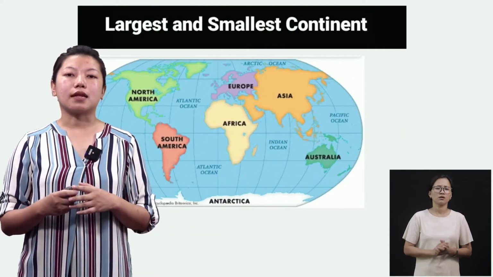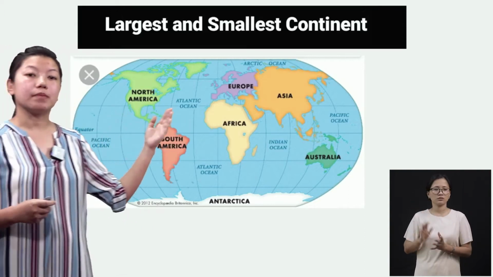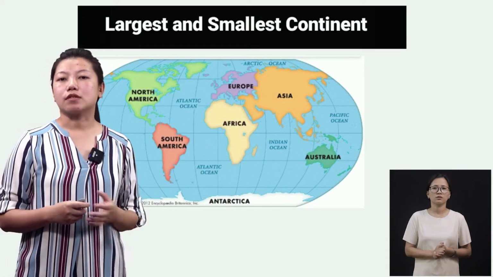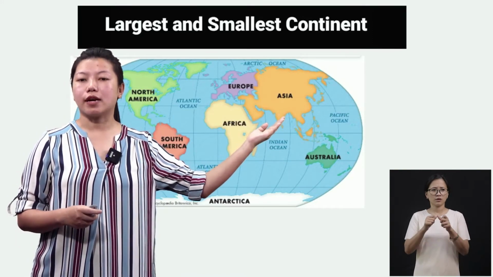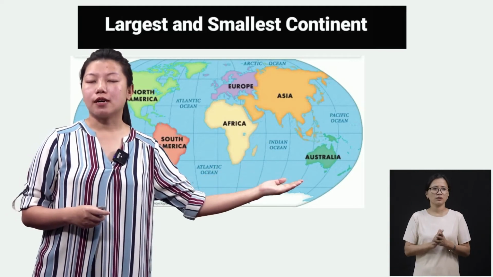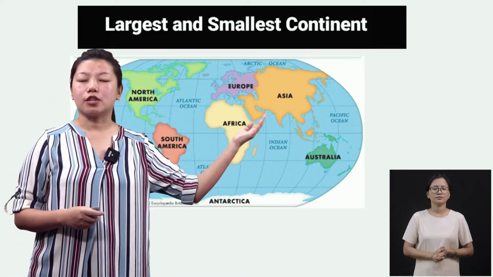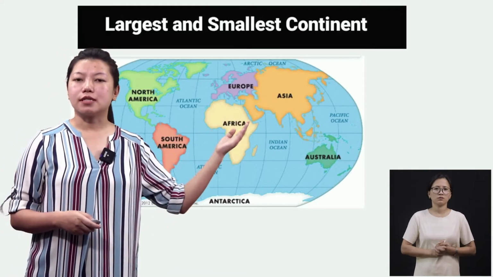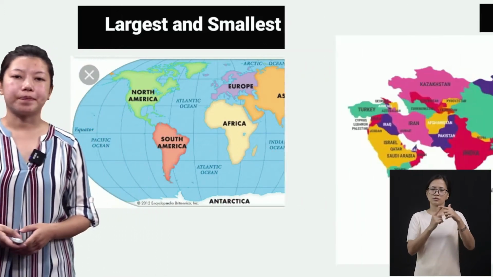Now the largest and the smallest continent, here in this picture you can make out by yourself which of these continents are smaller and which of these continents are bigger. See this one, the orange, which is Asia, right? So Asia is the biggest continent, and here you see Australia. Australia is the smallest continent. So first one is Asia, the second one is Africa, so on, okay? So the largest continent is Asia and the smallest continent is Australia.